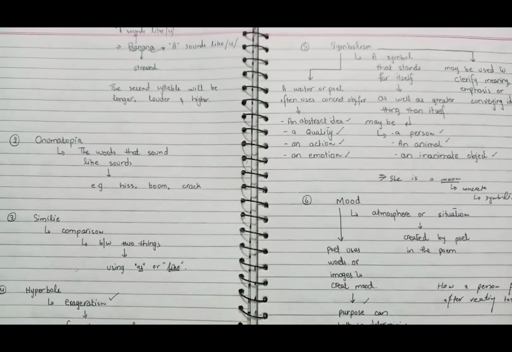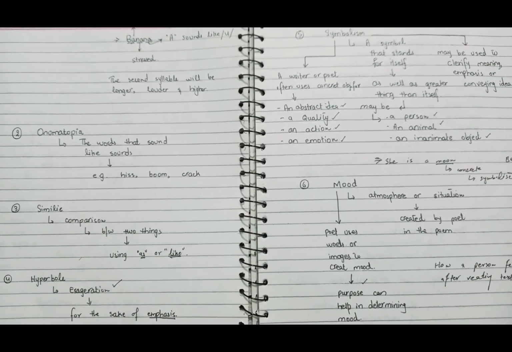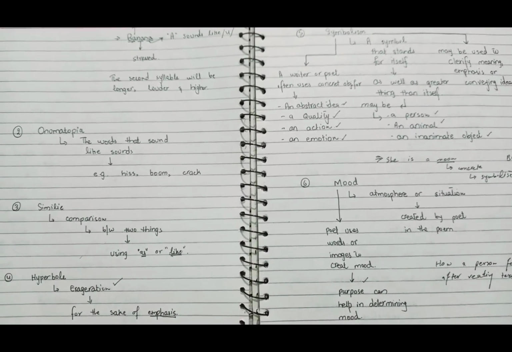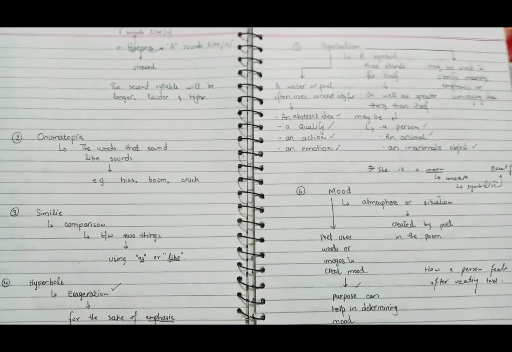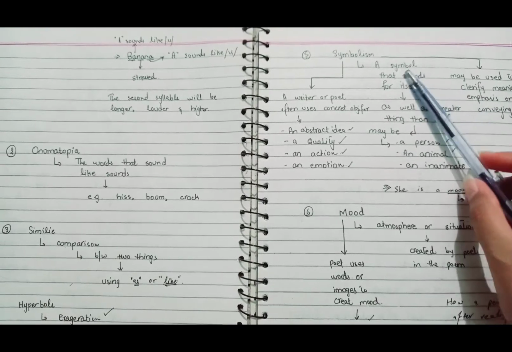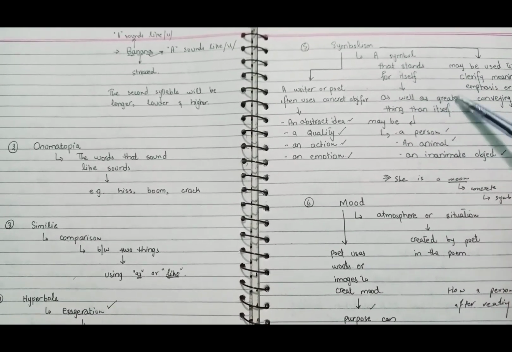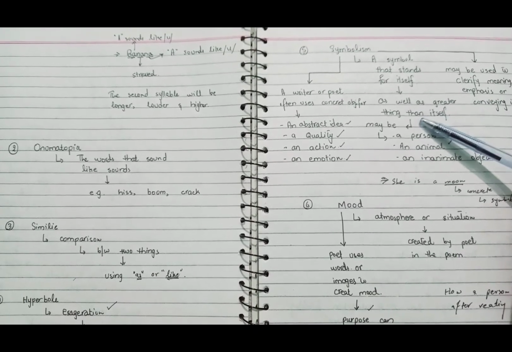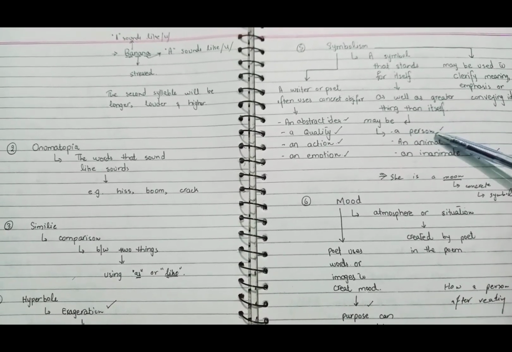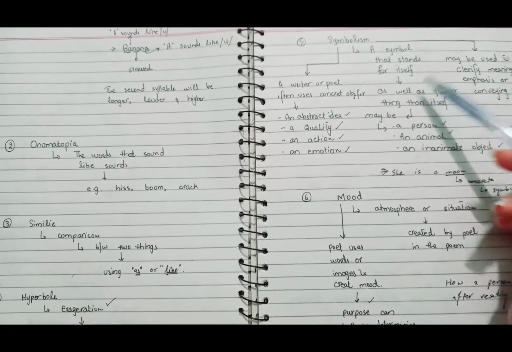Symbolism is something in which a poet or the writer uses a symbol that stands for itself as well as for greater things than itself. It may be a person, an animal, or an inanimate object.